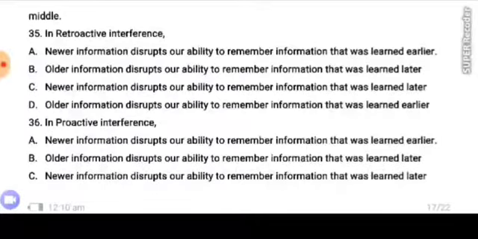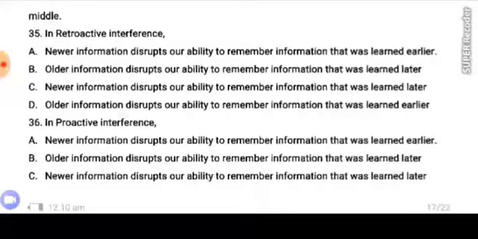Number 35. In retroactive interference. A. New information disrupts our ability to remember information that was learned earlier. B. Older information disrupts our ability to remember information that was learned later. C. Newer information disrupts our ability to remember information that was learned later. D. Older information disrupts our ability to remember information that was learned earlier.